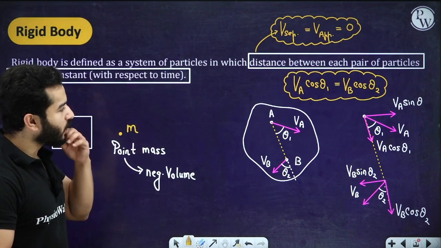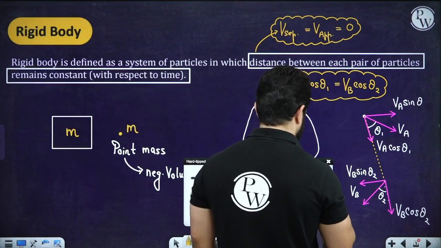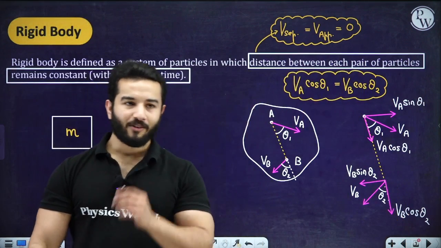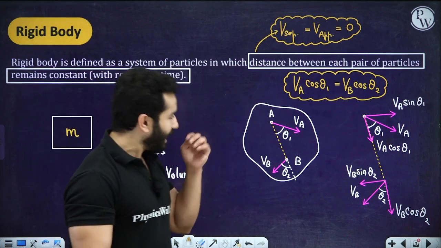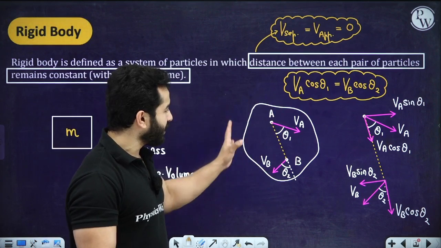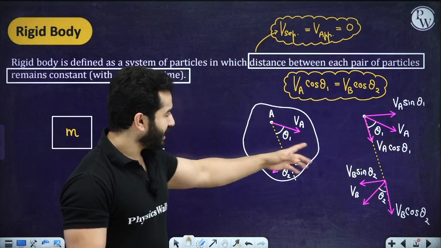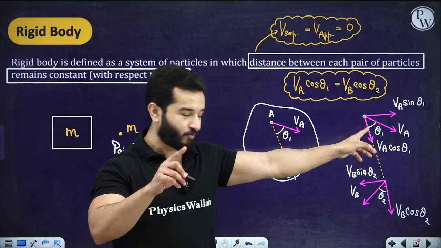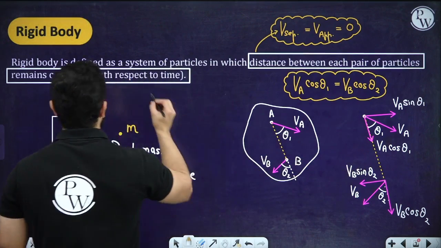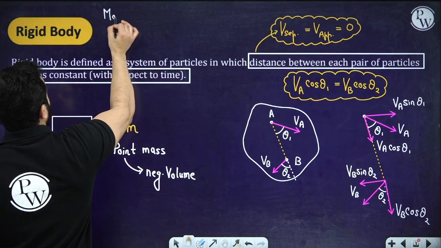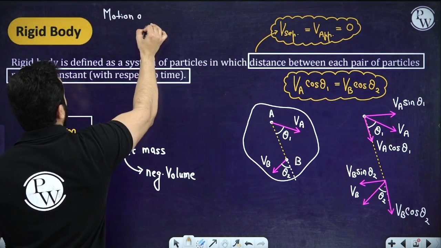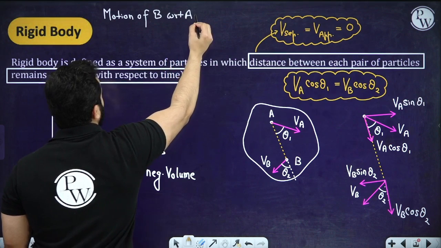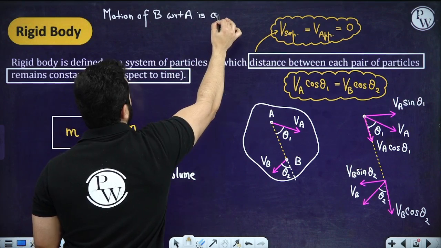After this, what about these things? What about this velocity VA sine theta 1 and VB sine theta 2? So whenever we are going to talk about a rigid body, if let's suppose this body is under motion and these particles have a certain velocity, we can say that, please hear me out carefully, the motion of particle B with respect to A is circular.